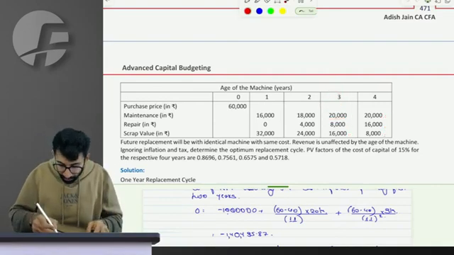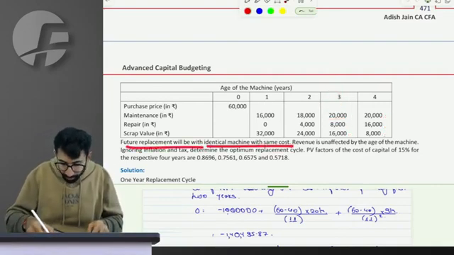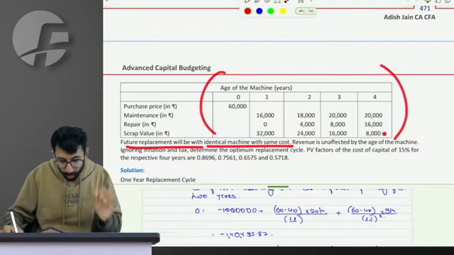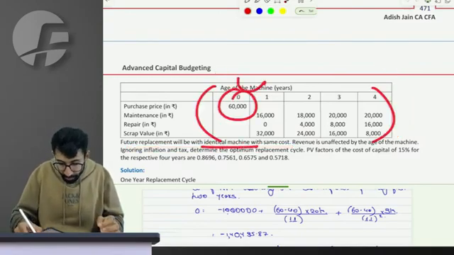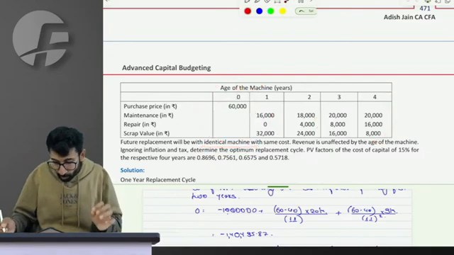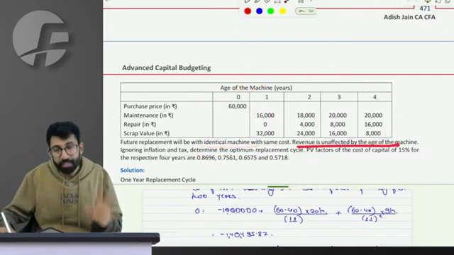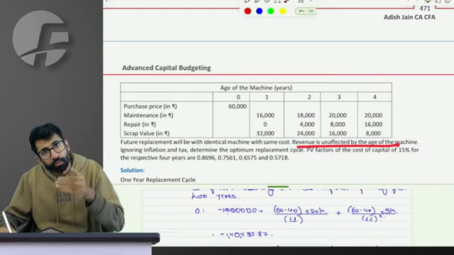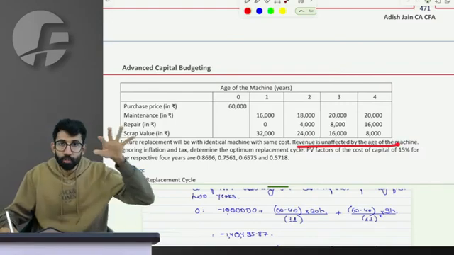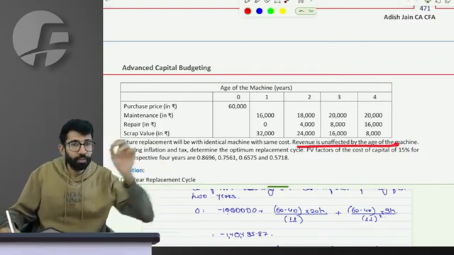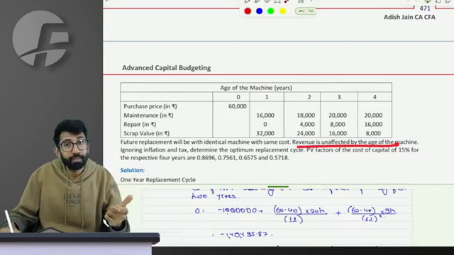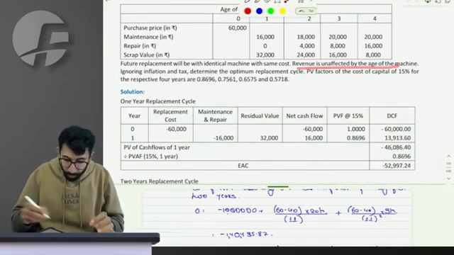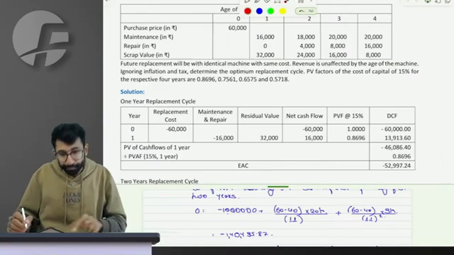Let's assume that future replacement will be with an identical machine, with the same cost of 60 and the same repairs and maintenance cost. Revenue remains unaffected. Whether you buy new or continue to use old, revenue remains the same. So you ignore the revenue, and work only on the cost. Lower cost is better because revenue is assumed the same. Now, what should you do?